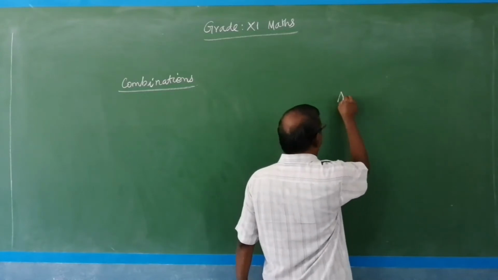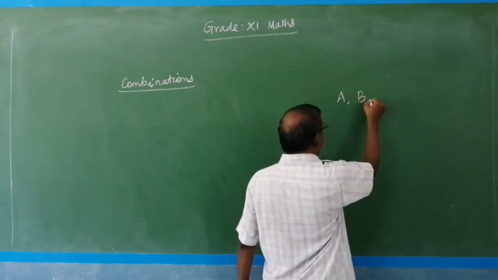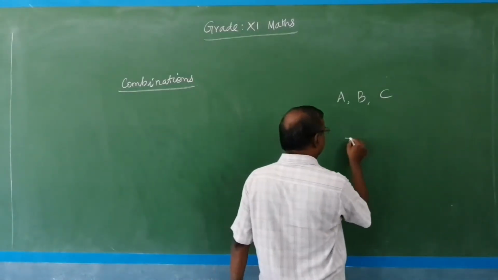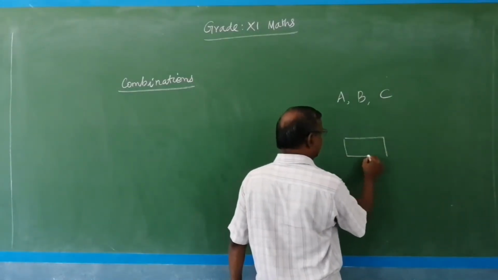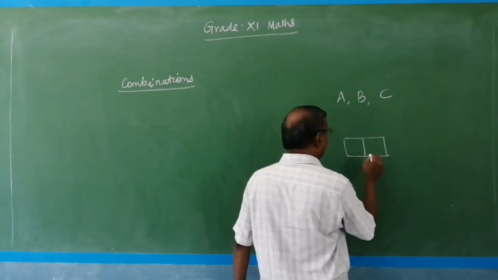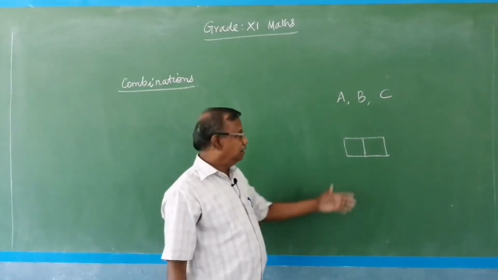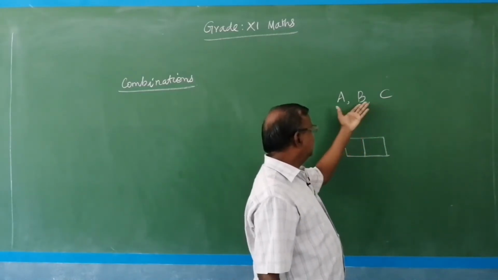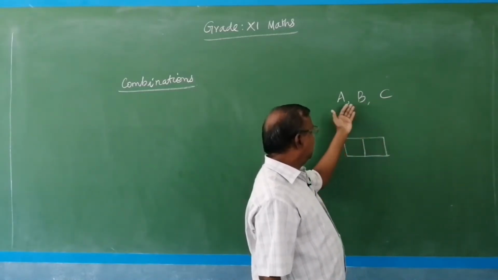Consider three persons A, B and C. There are two seats available. In the permutation, how many ways can we arrange two persons out of three persons?